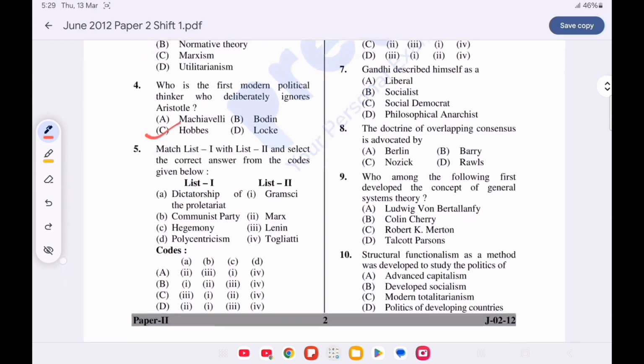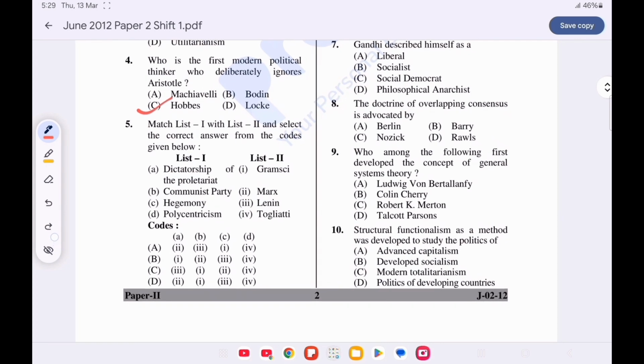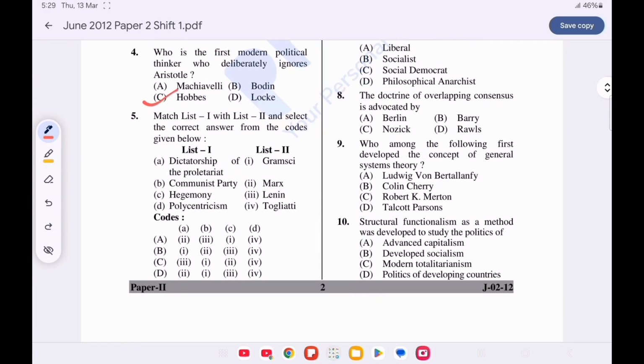Question number 5. Match list 1 with list 2 and choose the correct answer from the code given below. Option A is correct. Dictatorship of proletariat is given by Karl Marx. Communist Party is given by Lenin. Hegemony is given by Gramsci. And polycentrism given by Togliatti.